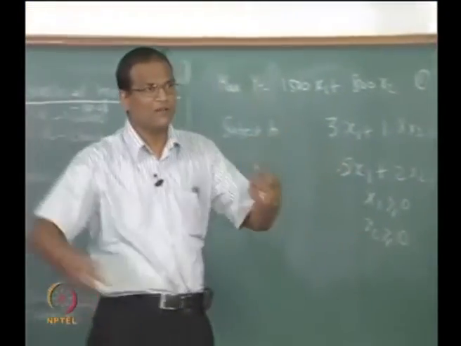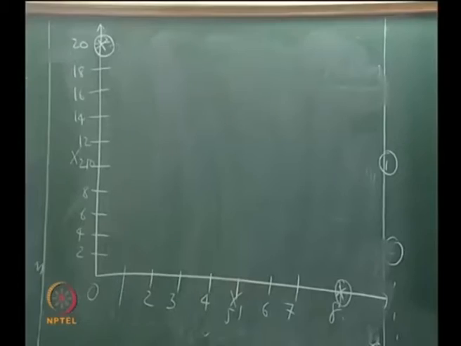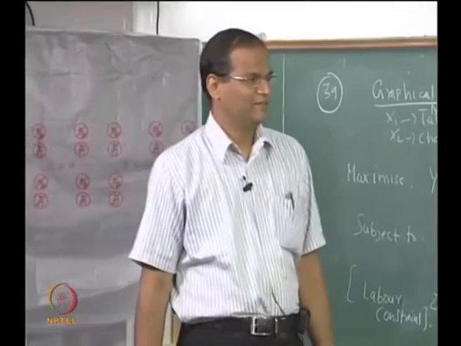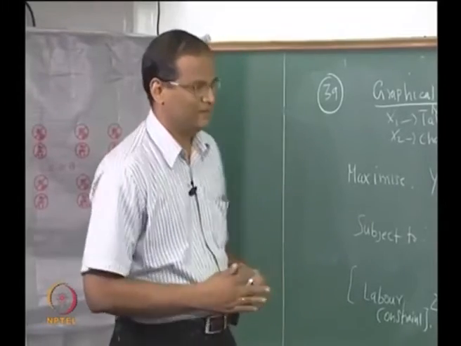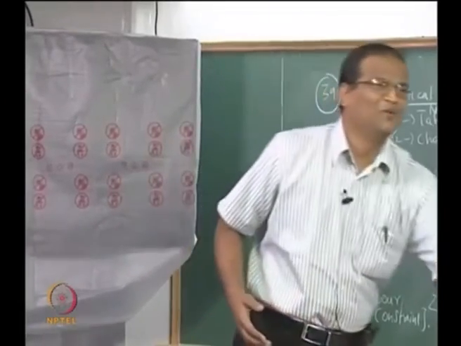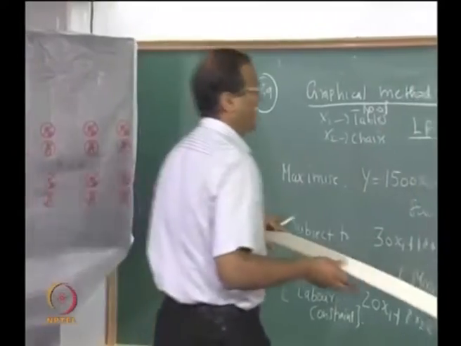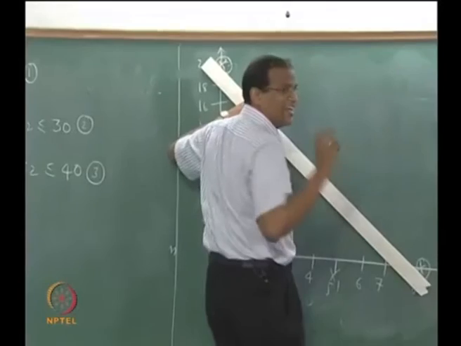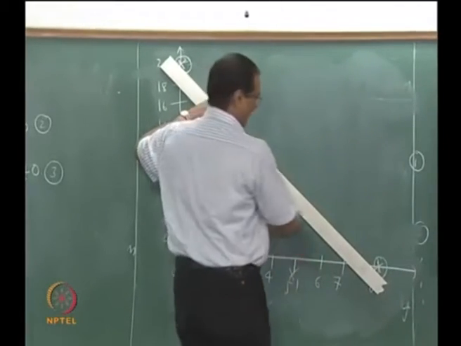So this is a multi-objective optimization. Today finally I will draw a straight line.